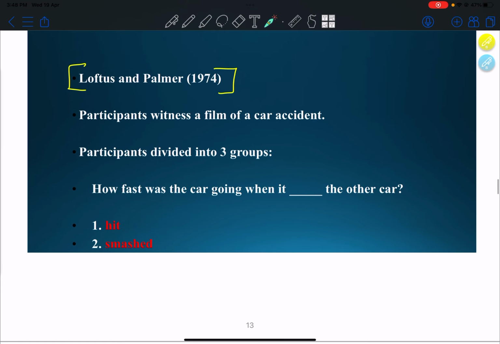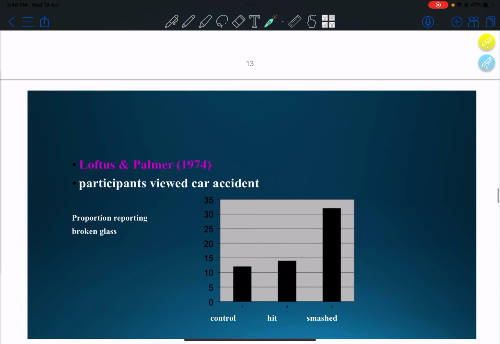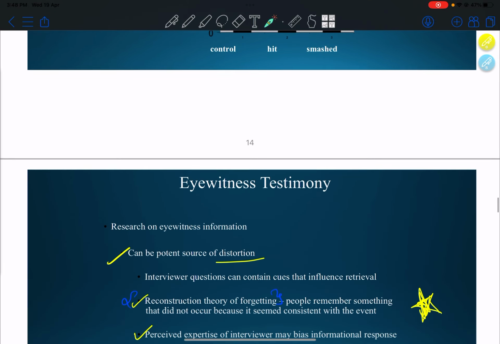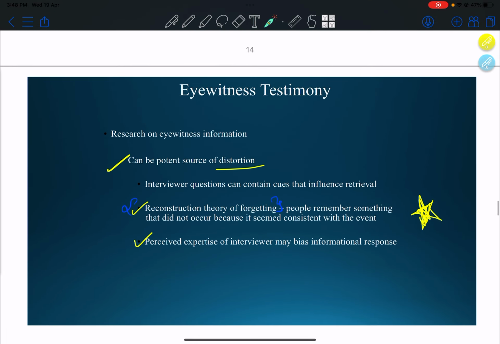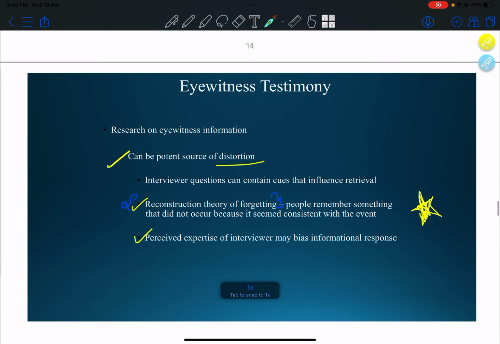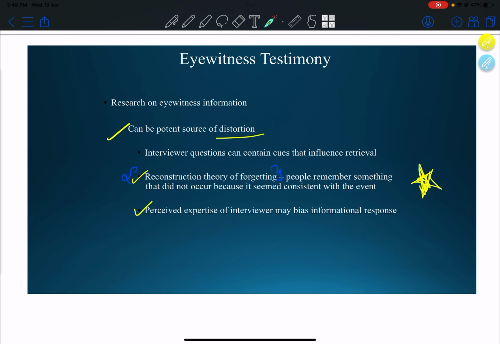Eyewitness testimony. Research on eyewitness information shows it can be a potent source of distortion. Interviewer questions can contain cues that influence retrieval. Reconstruction theory of forgetting.